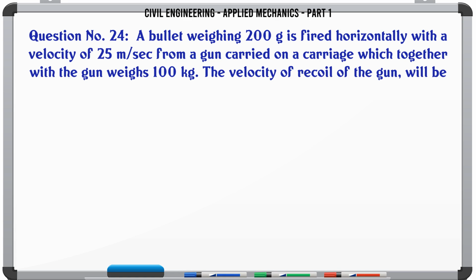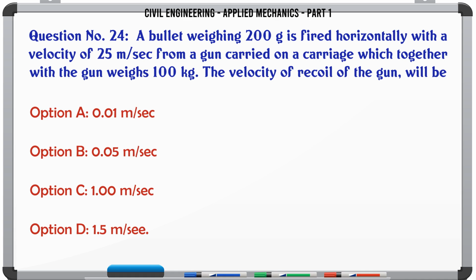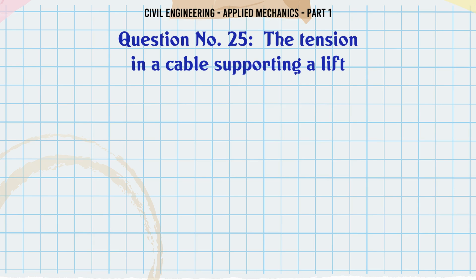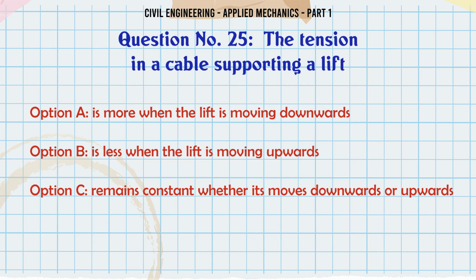A bullet weighing 200 g is fired horizontally with a velocity of 25 m/s from a gun carried on a carriage which together with the gun weighs 100 kilograms. The velocity of recoil of the gun will be A. 0.01 m/s, B. 0.05 m/s, C. 1.00 m/s, D. 1.5 m/s. The correct answer is 0.05 m/s.